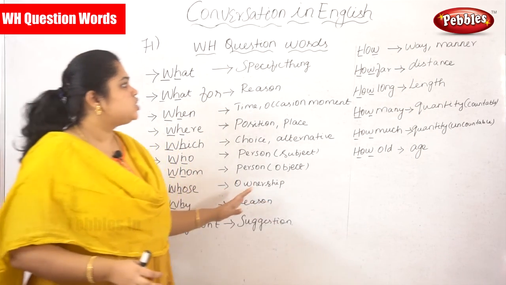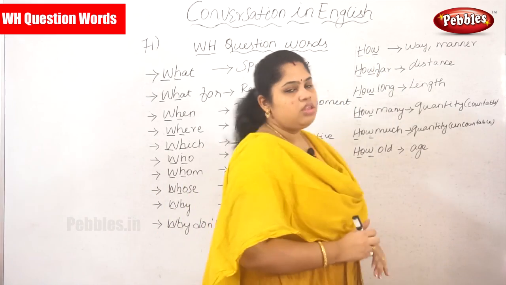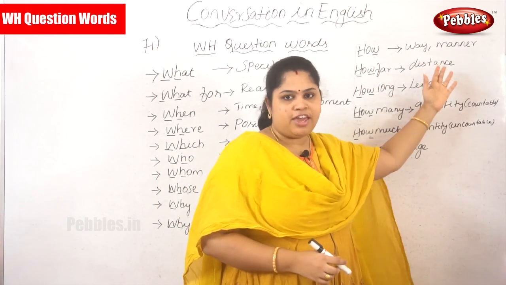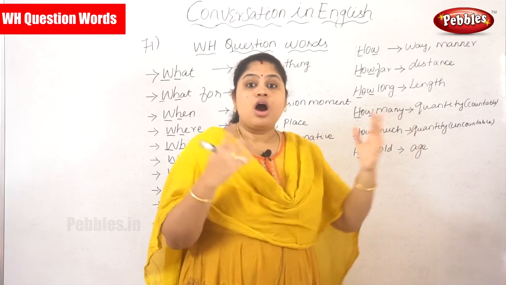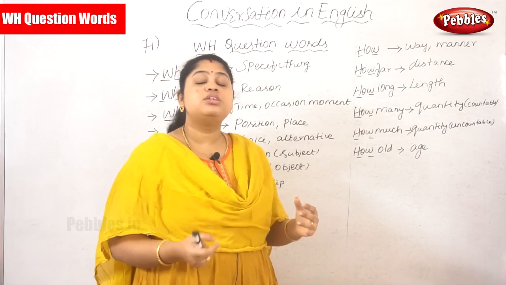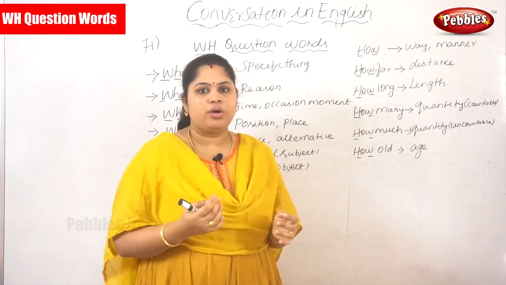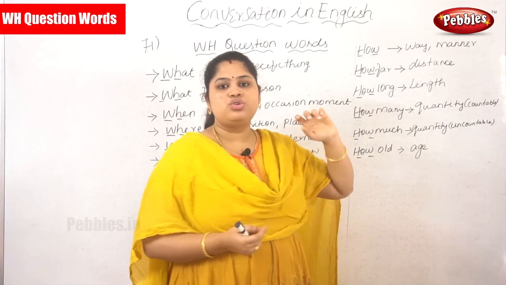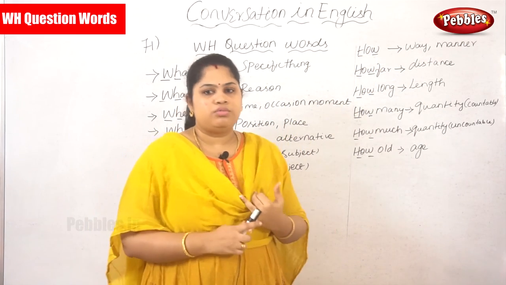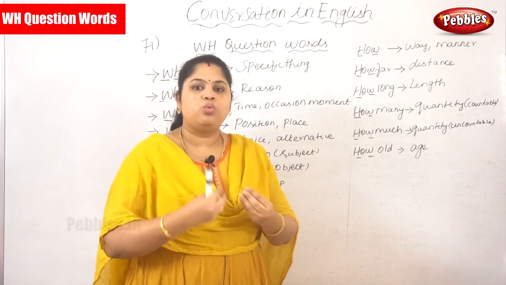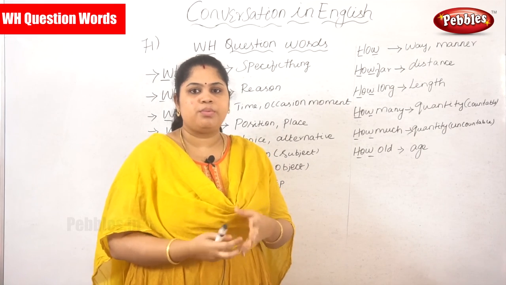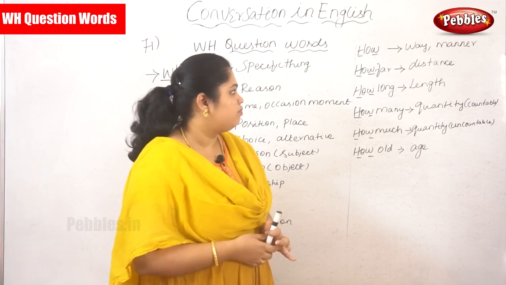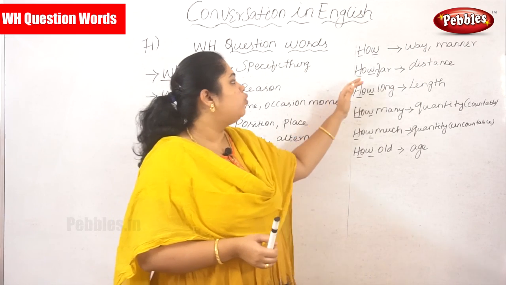Okay, next word, how. How refers to the way or manner. How is it going to work means in what way it's going to work. So how is used to represent the way something works. For example, how is it going to work, in what manner. Next one, how far.